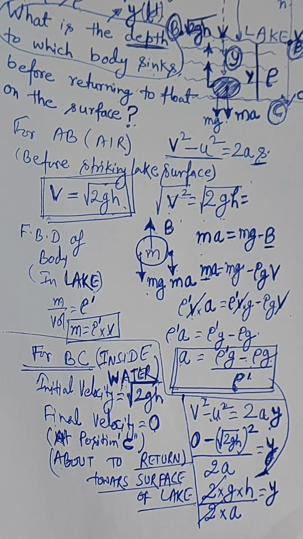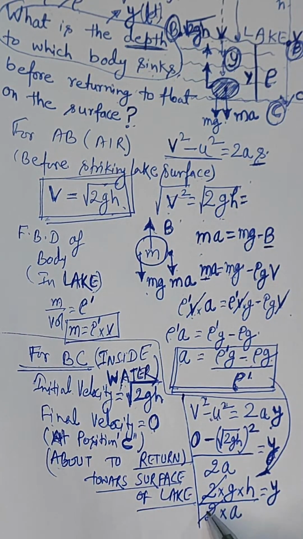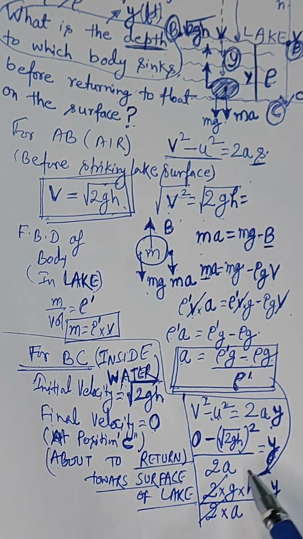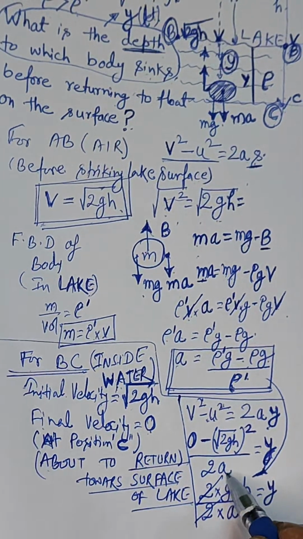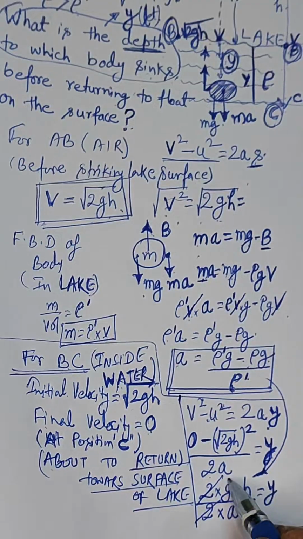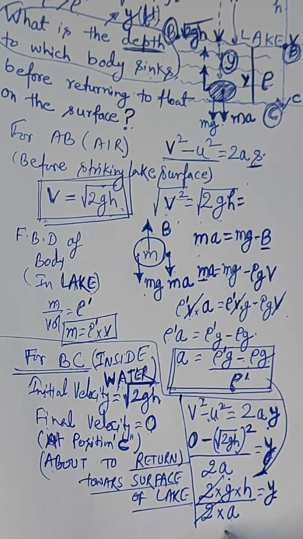Now 2 into gh divided by 2 into a, so the value of y is gh by a.